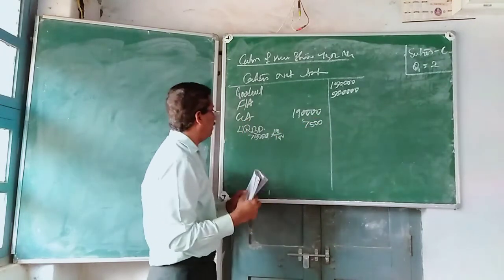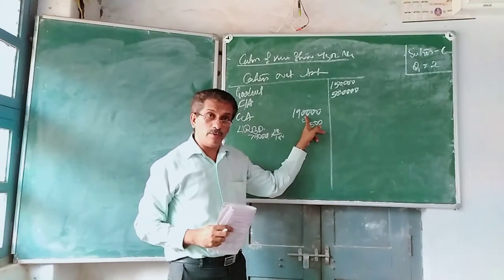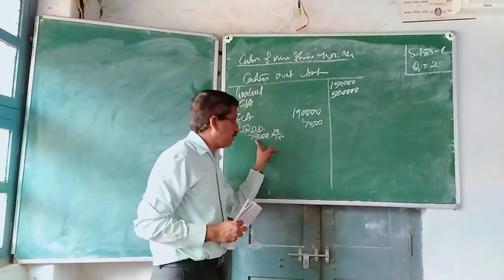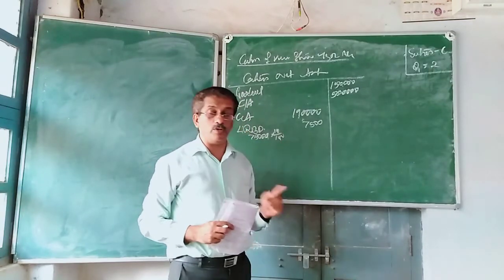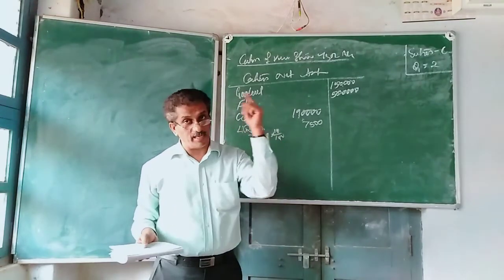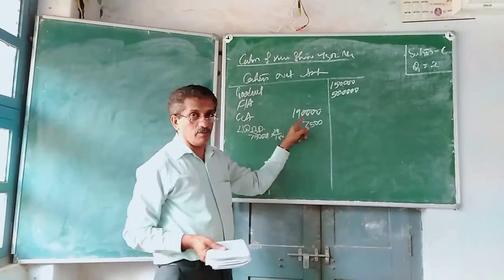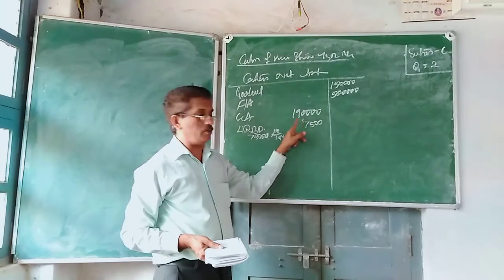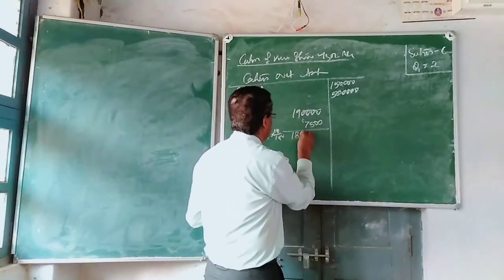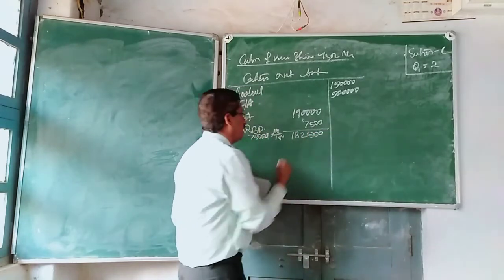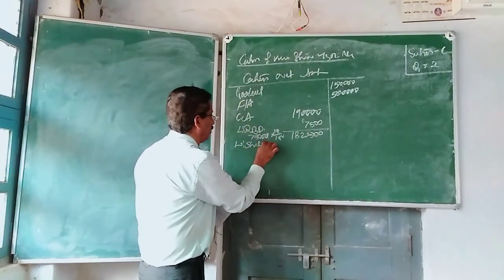Understand that this 75,000 is included. This is given for the sake of calculation. Suppose the balance sheet gave debtors, it would be done against debtors only, but here the total is given, current asset is given, so it should be deducted from this. So this will become 1,82,500. Thereafter, less stock overvaluation.